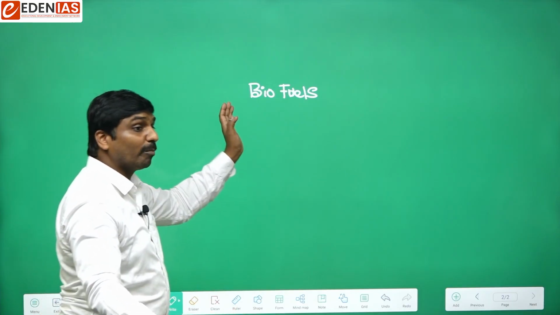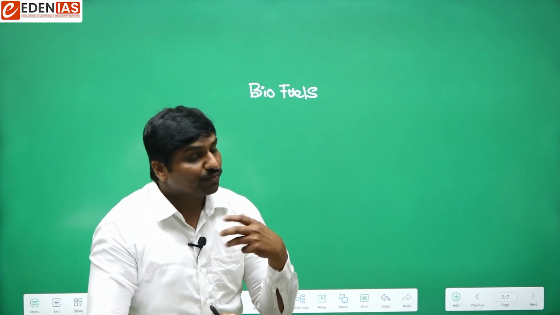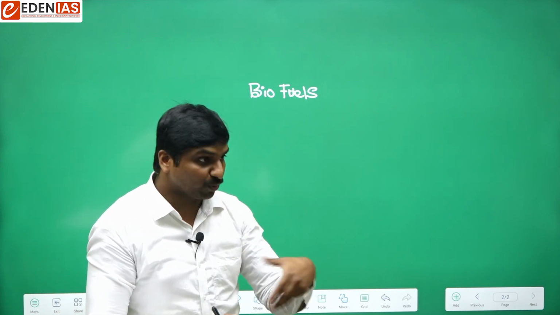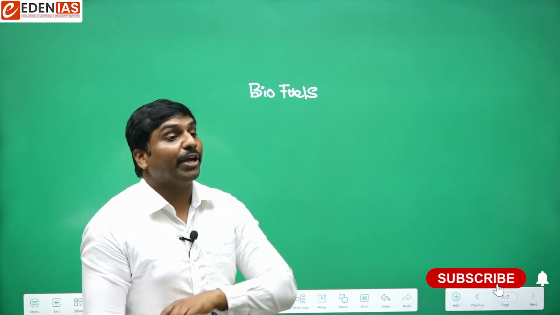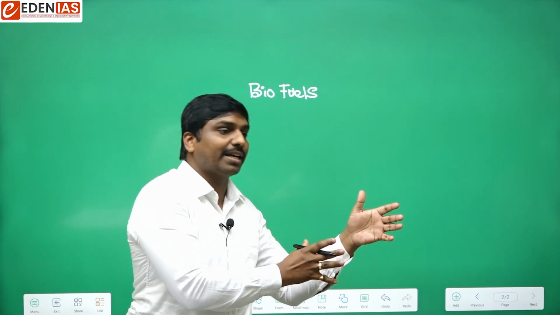Here we are using the word biofuels, or fossil fuels likewise. So in simple fashion, those fuels which have been produced from biomass. Biomass means organic matter.